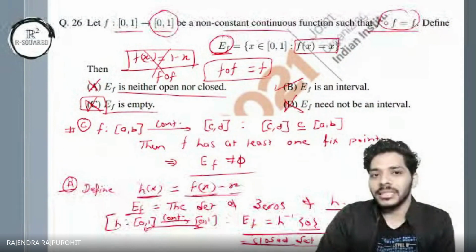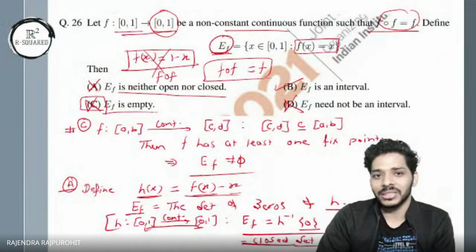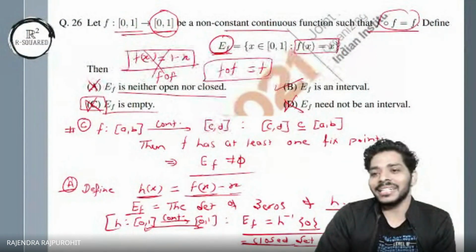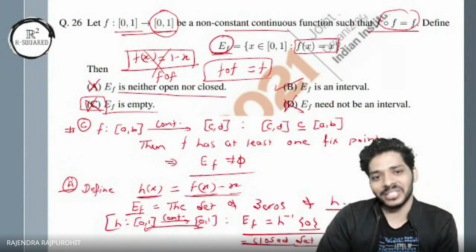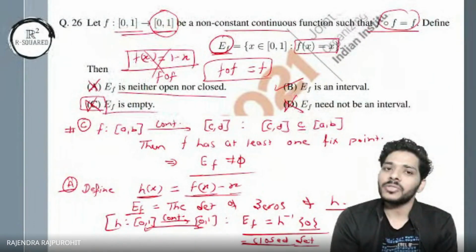But in this case we have [0,1] to [0,1], so the range doesn't contain negatives, so you cannot use the negative of the identity function. Whether it is an identity function or not, that's again a great question. It will be identity on the range, but outside the range it need not be. You can just map the outside part to the endpoints. How can we say for sure that it will be the identity map?